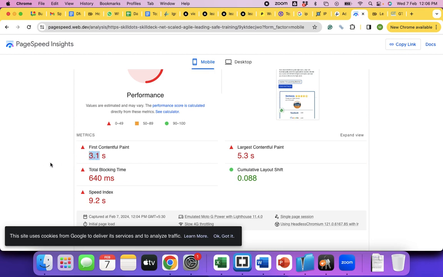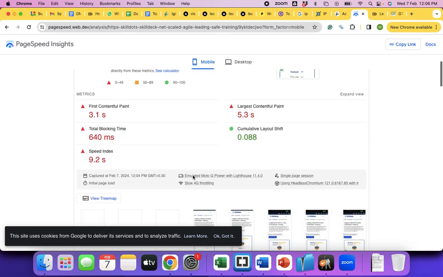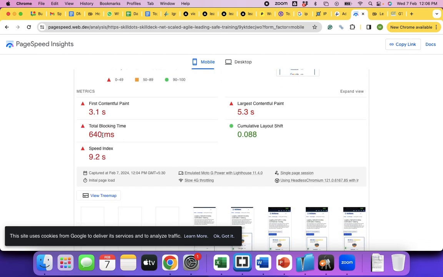So now, on the basis of this, your developer will start optimizing his coding practices, figuring out what is impacting it, right? And largest contentful paint in a web page, let's assume this image is the largest one, right? The time taken to send the largest contentful paint is 5.3 seconds, which is pretty high. Total blocking time is 640 milliseconds. There will be some JavaScript or other content blocking the page for some time.